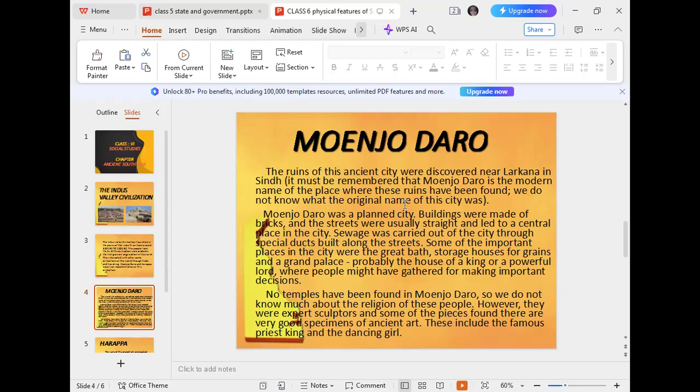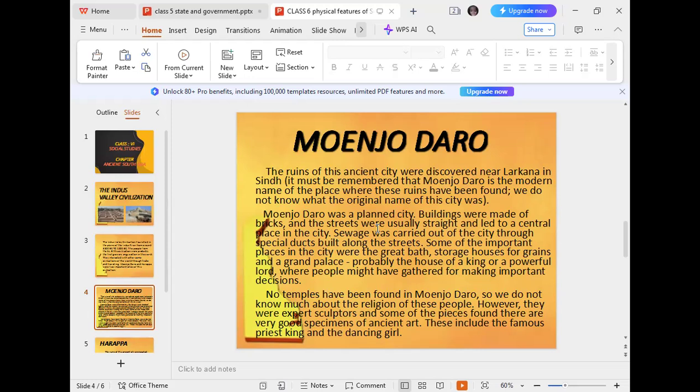It must be remembered that Mohenjo-daro is the modern name of the place where these ruins have been found. We do not know what the original name of this city was. So that is an important thing. Mohenjo-daro is the modern name. When this city was discovered, the people of that time gave the name Mohenjo-daro, but it is not clear what the real name of this city was. Anyways, Mohenjo-daro was a planned city.